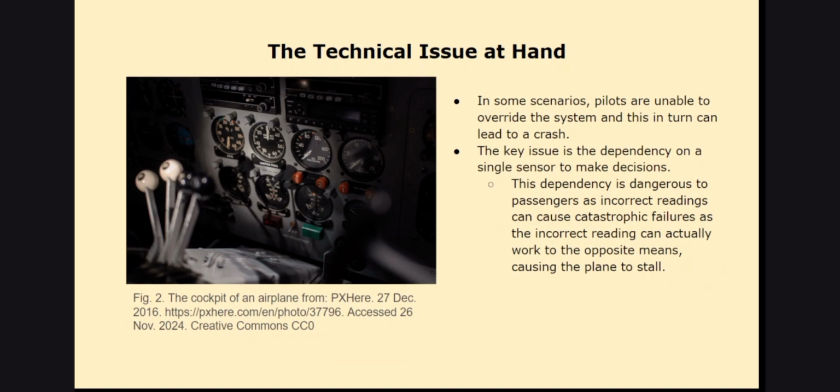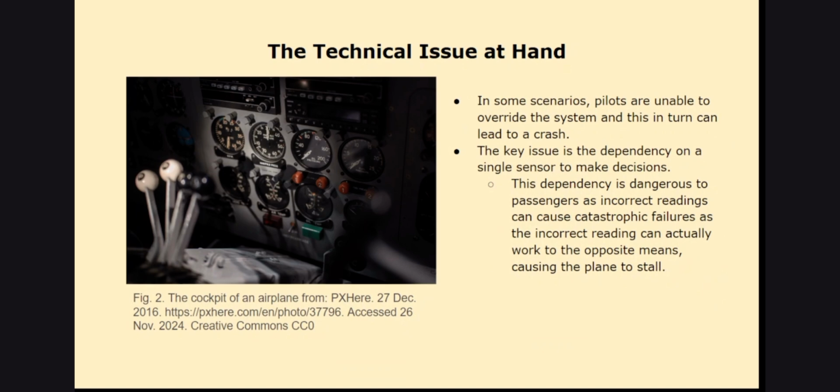The key issue is the dependency on a single sensor to make decisions. This dependency is dangerous to passengers as incorrect readings can cause catastrophic failures, as the incorrect reading can actually work to the opposite means, causing the plane to stall. To quantify the probability of a system failure, our team will utilize binomial distribution and tree diagrams. Through these methods, we can analyze and visualize any patterns that may occur, allowing us to provide a way for the MCAS system to be improved for higher reliability and prevent future failures.